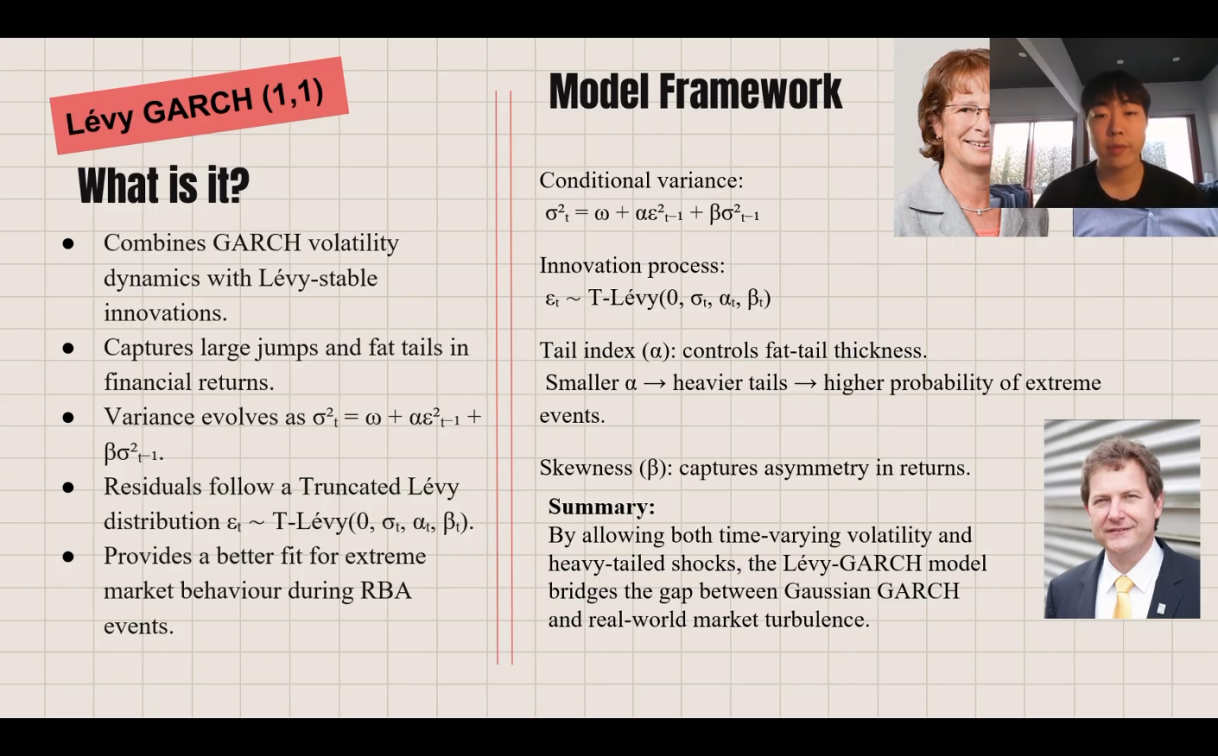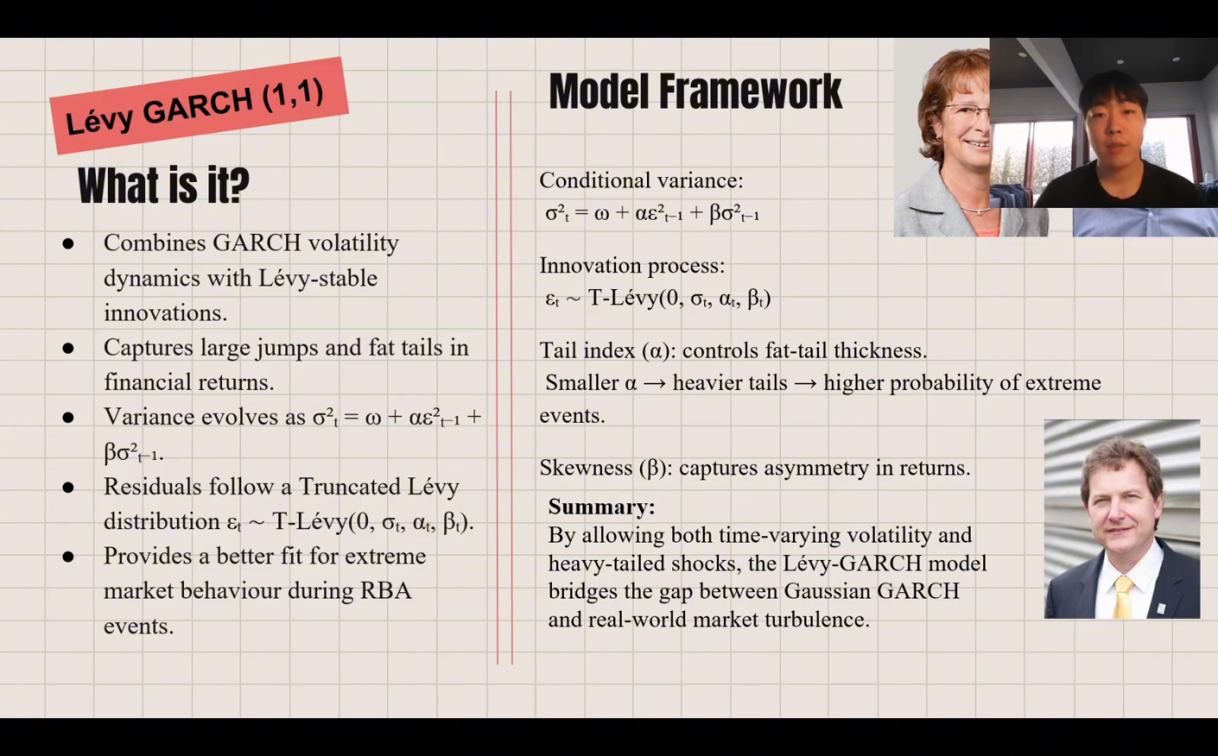Mathematically, the conditional variance formula is as follows. The parameter alpha controls the tail thickness, and smaller alpha means heavier tails, and beta captures the asymmetry in its returns. This combination allows the model to reflect both volatility clustering and extreme price jumps, two stylized effects often missed by Gaussian approaches.